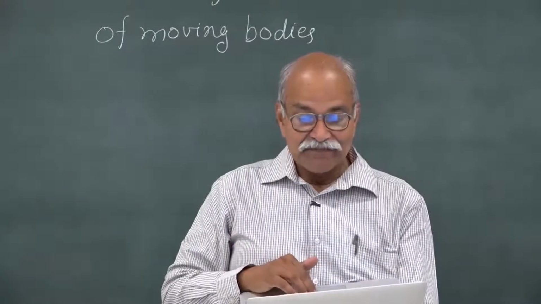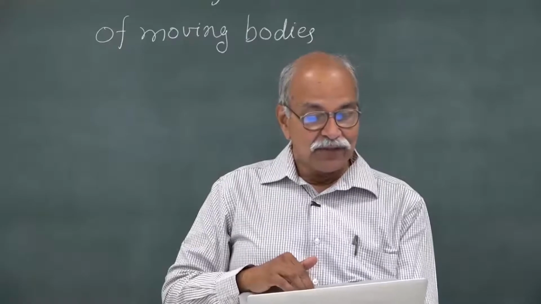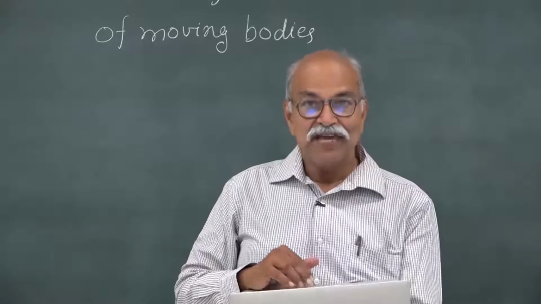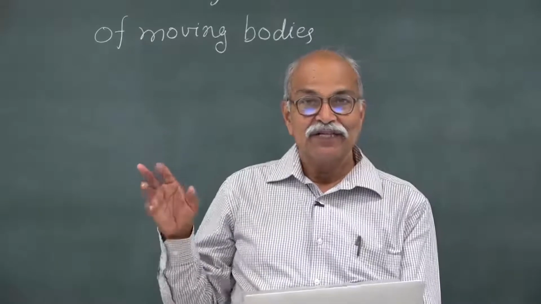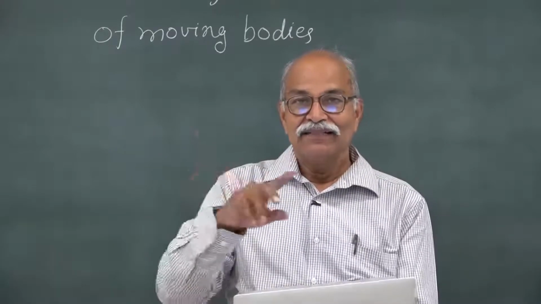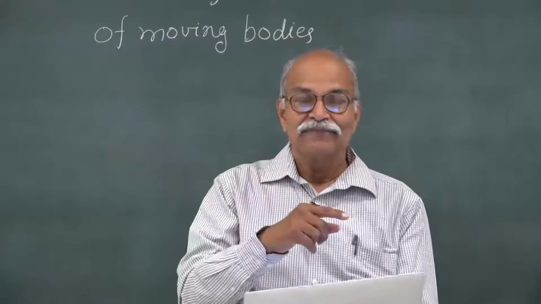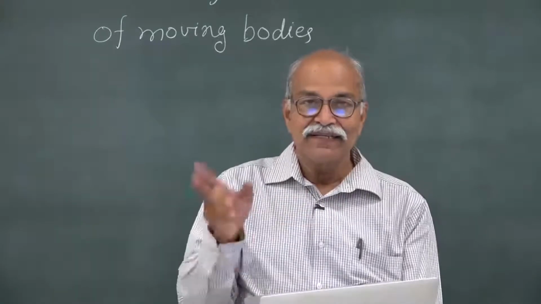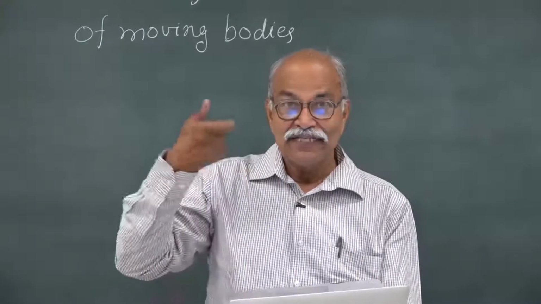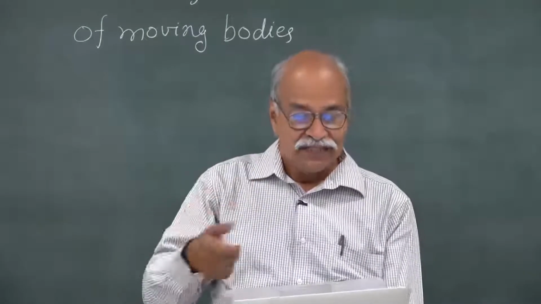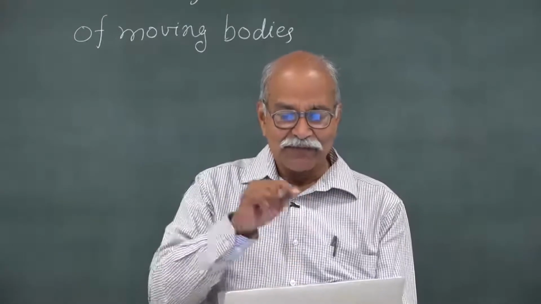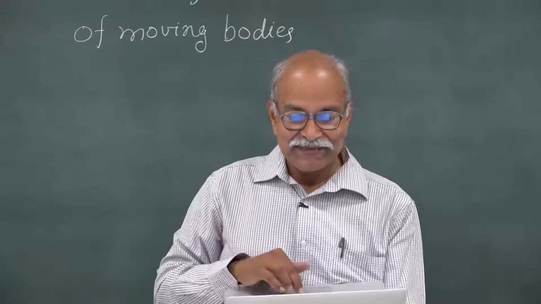Take for example, the reciprocal electrodynamic action of a magnet and a conductor. There is a famous Faraday's experiment, where you have a coil, you have a magnet, and then you move the magnet into the coil, or move the coil close to this magnet, and you see some kind of an EMF generated or electricity produced. So, referring to that, I will just perform that experiment and then maybe proceed further.